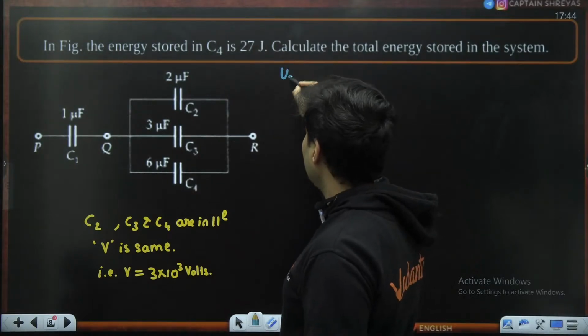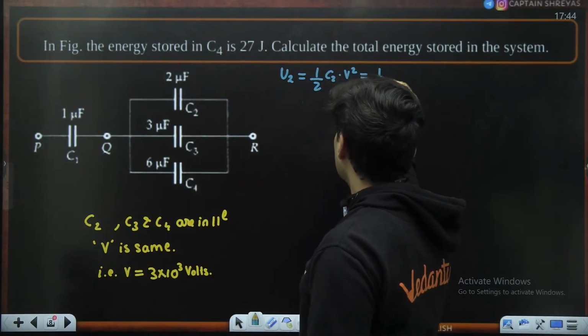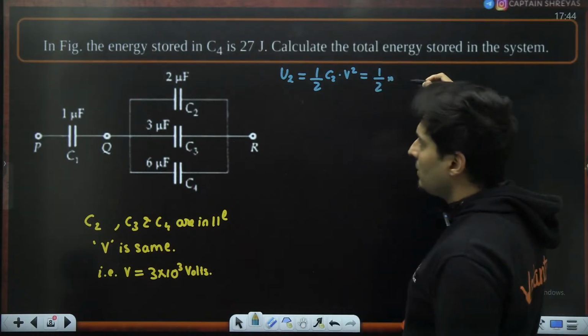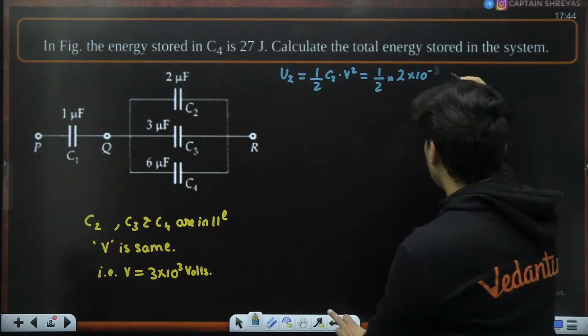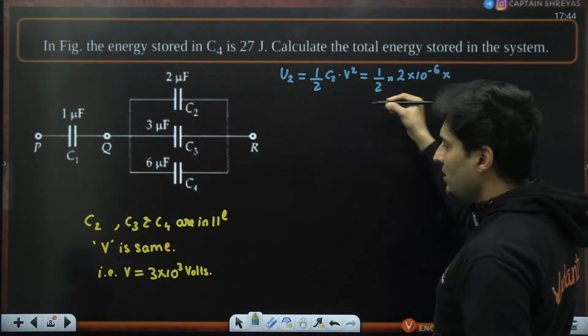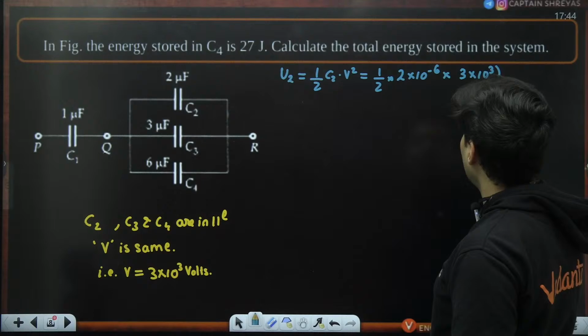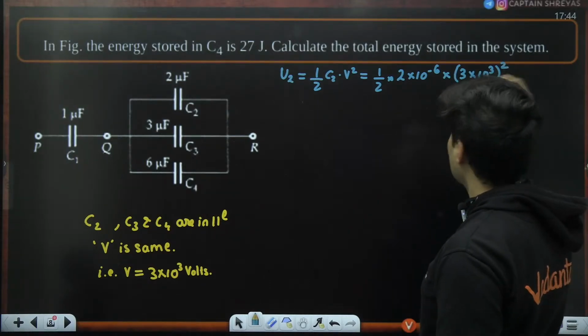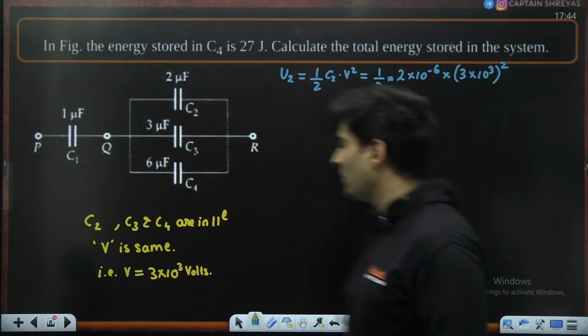So the energy U2 will be half C2 into V square. Capacitance is 2 micro, so 2 into 10 to the power minus 6, into the voltage square, which is 3 multiplied by 10 to the power 3, whole square. That voltage we just found out, which I have written down for your clarity.